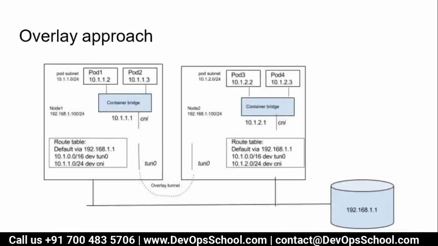Now, how does this overlay approach work? Look at this image very carefully. There are two nodes, both connected through the network, and they have a gateway also, 192.168.1.1. Each node has a routing table. Now who is updating this routing table? This is the model used by Weave Net and Flannel, not Calico. Each node's routing table has the IP address ranges and which node each one is assigned to.